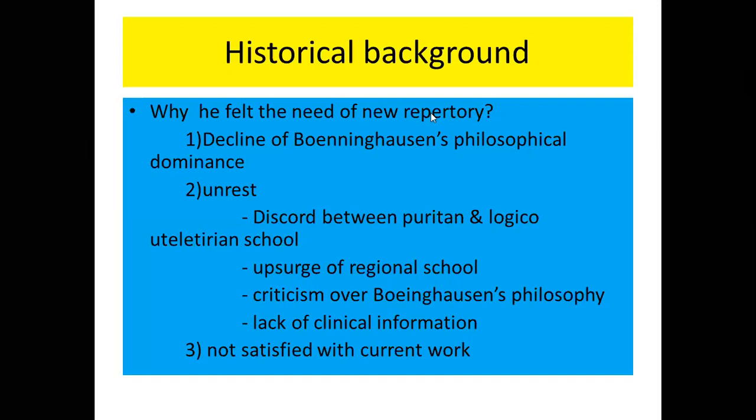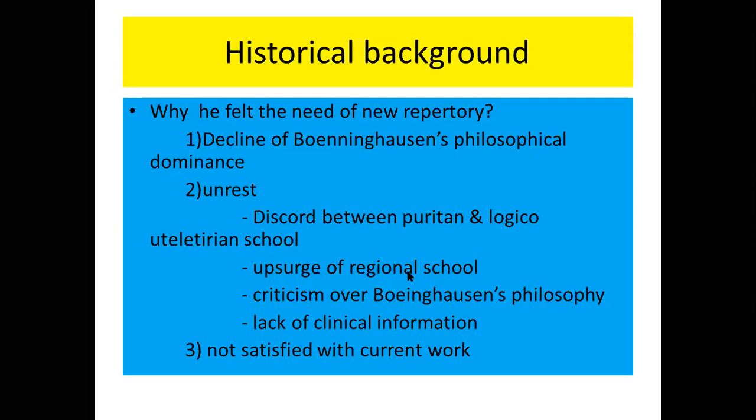And then one more important event was the beginning of a regional school of repertory. Now, what is this regional school of repertory? The regional school of repertory means the repertories which were focusing on indexing of specific symptoms belonging to the regions.